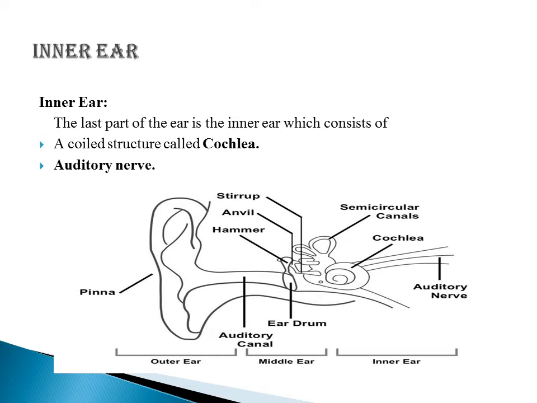The last part of the ear is the inner ear. The inner ear is filled with a liquid, and this part of the ear has a coiled structure called cochlea. The cochlea is the actual hearing organ. The cochlea sends signals to the brain through a special nerve called the auditory nerve. It means the special nerve, the part which connects the brain with our ear, is called the auditory nerve. And you can see the structure of the ear and different parts of this human ear in this diagram.